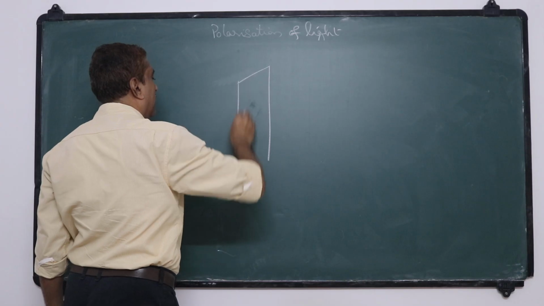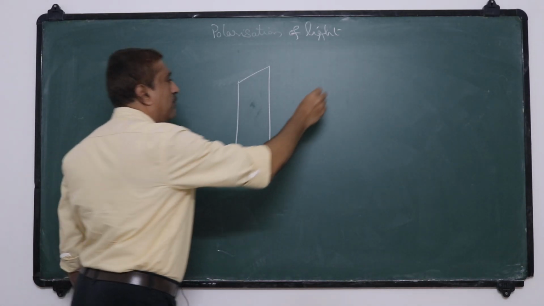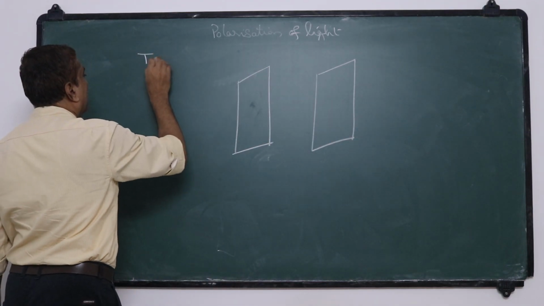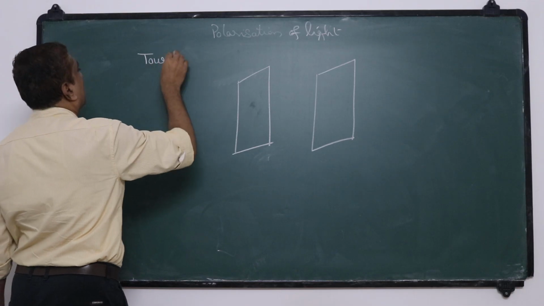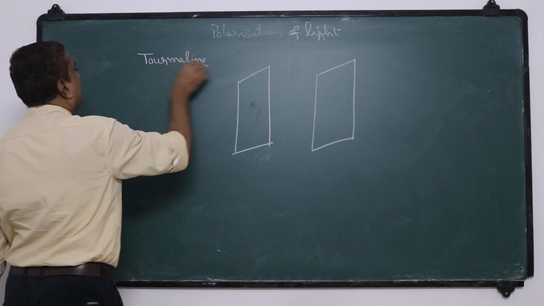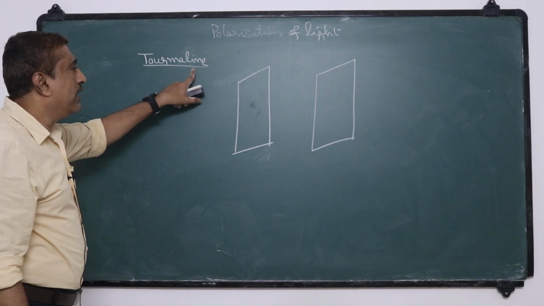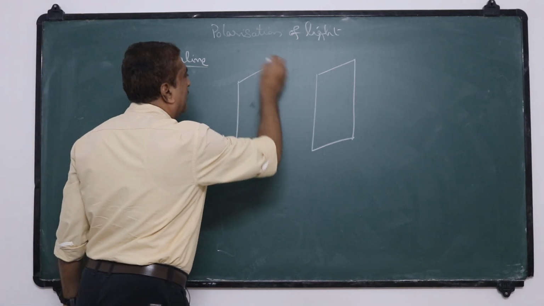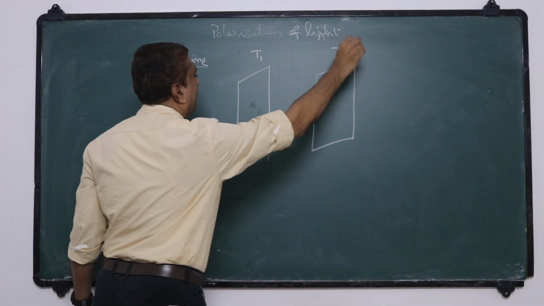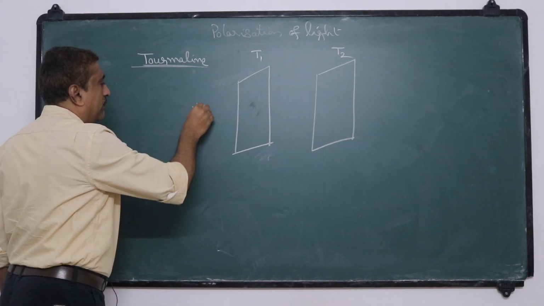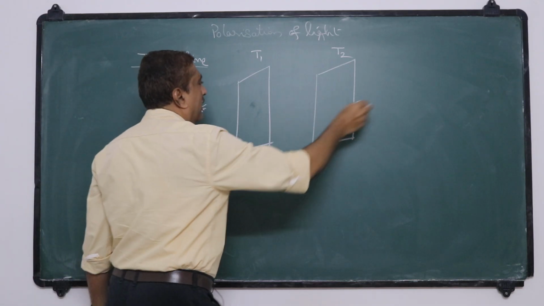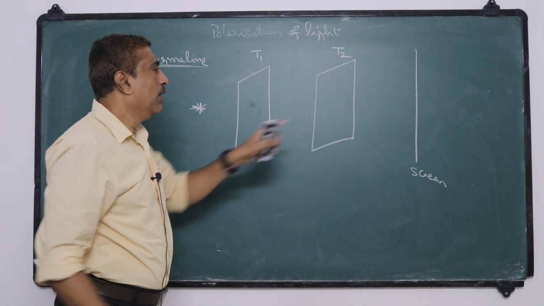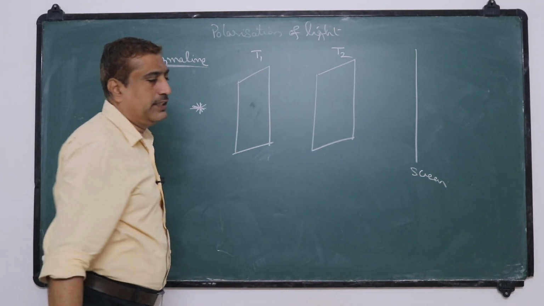It is observed that two naturally occurring tourmaline crystal plates were taken like this, a source of light is placed here and a screen is placed here. In between the source and screen, two tourmaline crystal plates are placed like this.